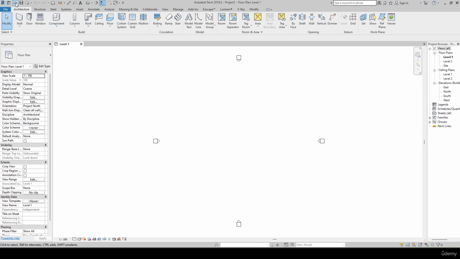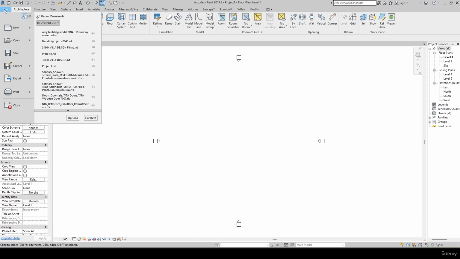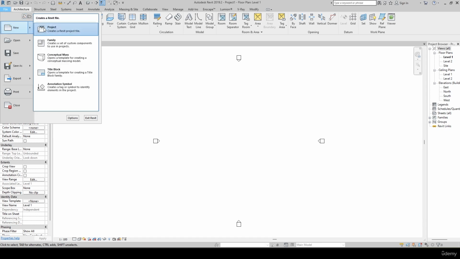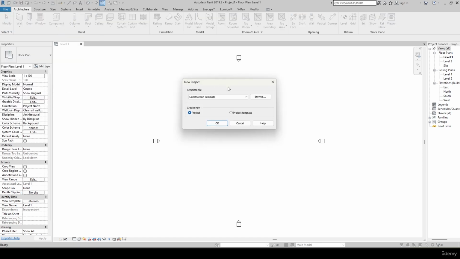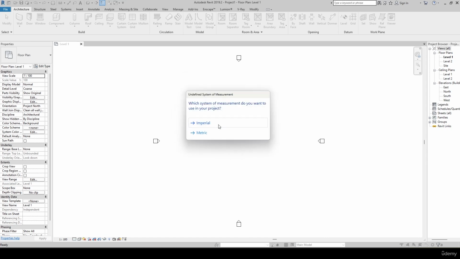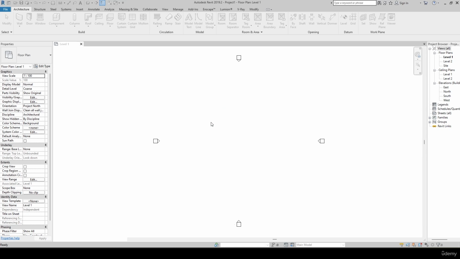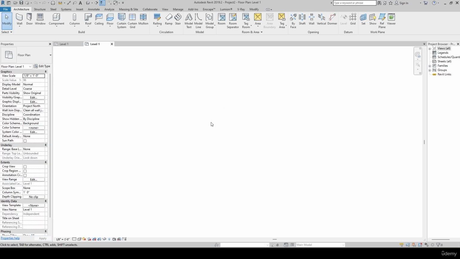So once you open, you are going to have this kind of interface, where you have the File option. Here you can have the new file, or maybe I can just open a new project. Once again, it's going to ask me which template I want to choose. Say for example, you have not chosen any template, then you simply click here. You can see that a measurement system opens for you. There's imperial and metric, whichever you want, you can just select. Then you have to customize a lot according to your requirements.